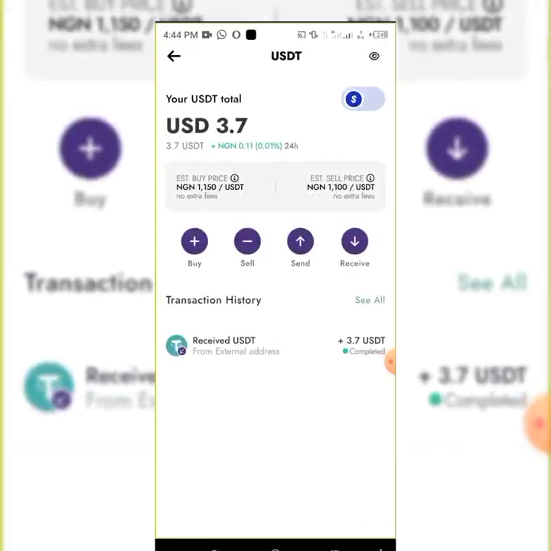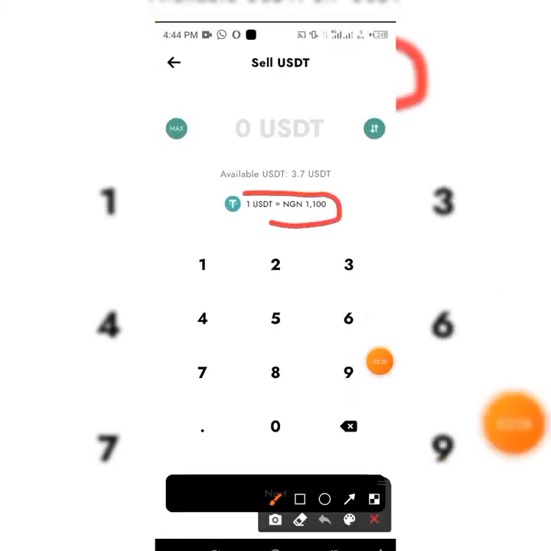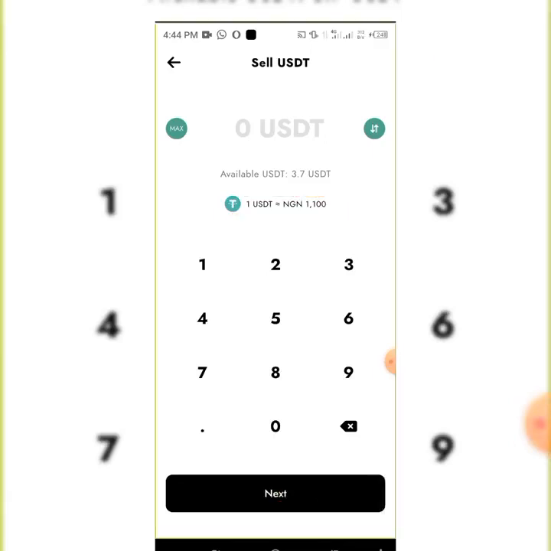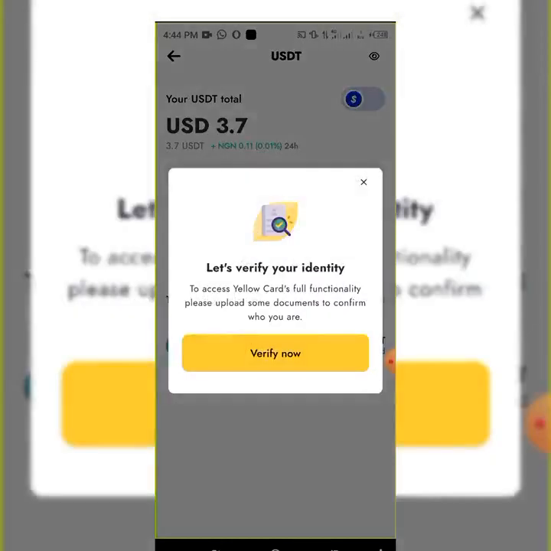Alright guys, if you want to sell, maybe you have USDT, I have 3.7 I want to sell. Can you see here? I'm selling at the rate of 1,100 to naira at the time of doing this. This is how you sell it. If you want to send USDT to another person, you have to verify.